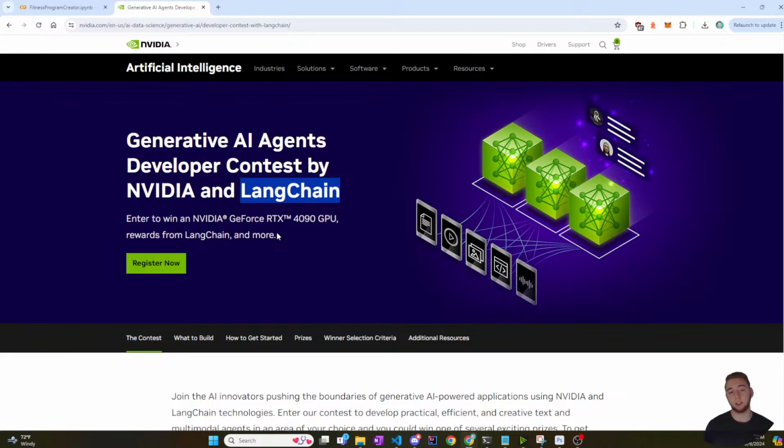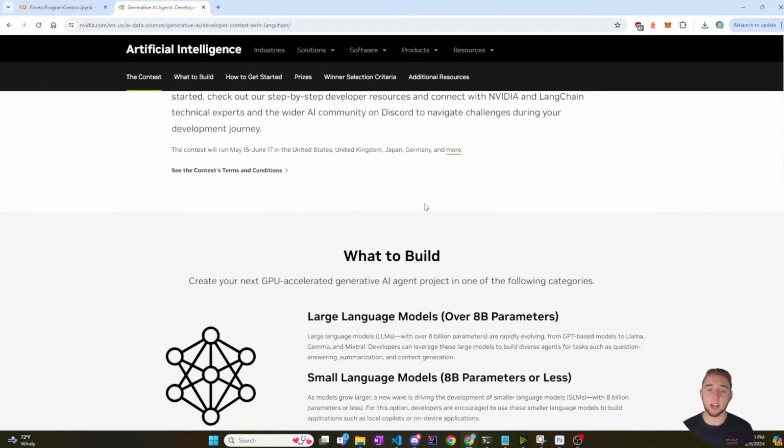LangChain itself is a library that you can use with your favorite programming language like Python or JavaScript. It lays the foundation for AI so you don't have to develop all of the groundwork that most AI applications need, things like prompt templates, memory, and execution of different LLMs working together, all of which could take hours and hours to develop. LangChain has that for you, and you can just bring it into your code and use it freely. It's really awesome. For this competition, all you have to do is create an AI application that uses NVIDIA technologies and LangChain. That's what I'm doing here.